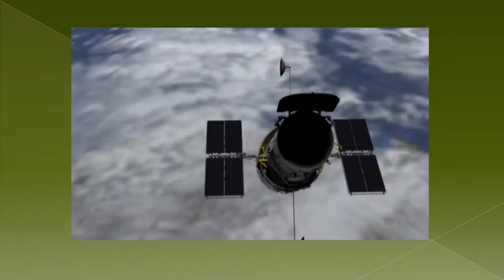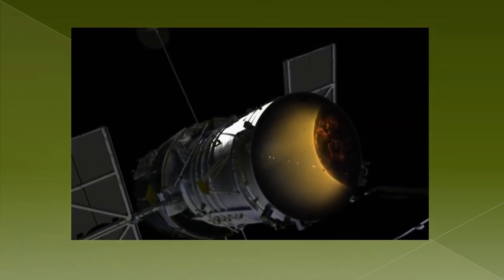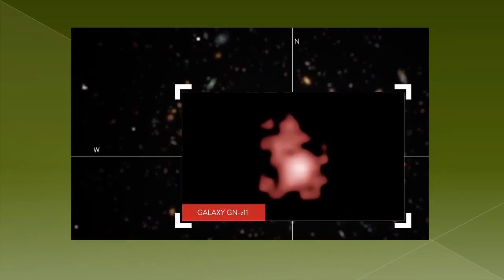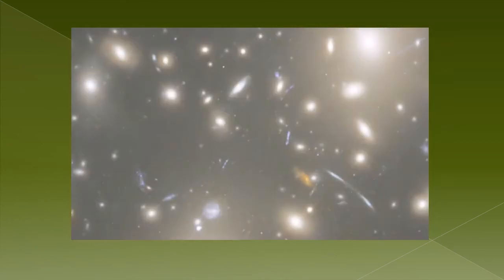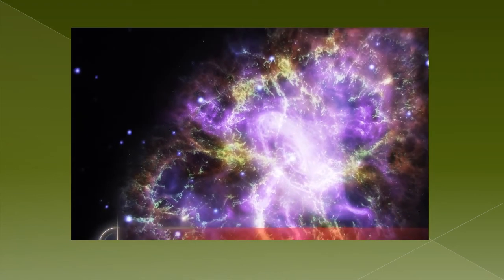Dear students, let's learn some more about Hubble telescope. Hubble Space Telescope is really amazing. You know that it can take images of stars, galaxies, planets, much clearer than the telescopes on Earth. Hubble Space Telescope has completely changed the way we think about viewing the stars.